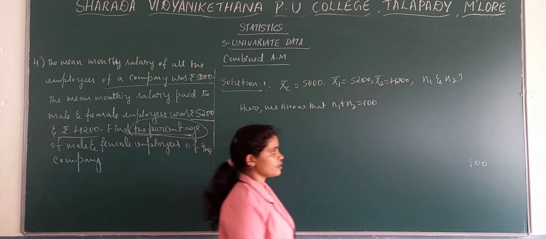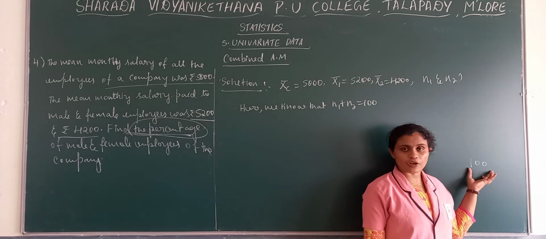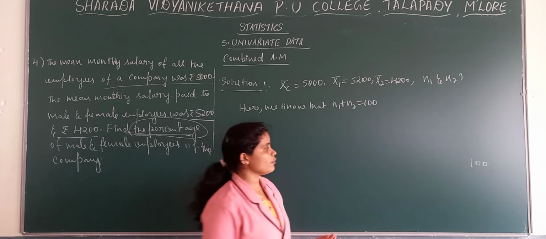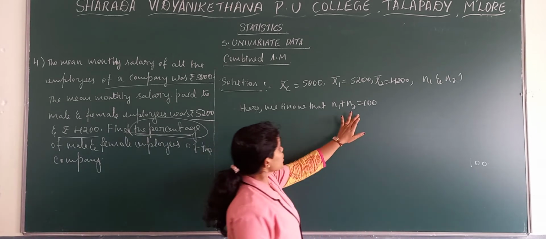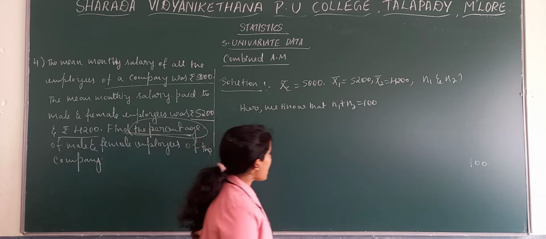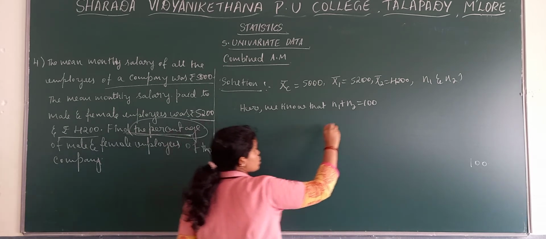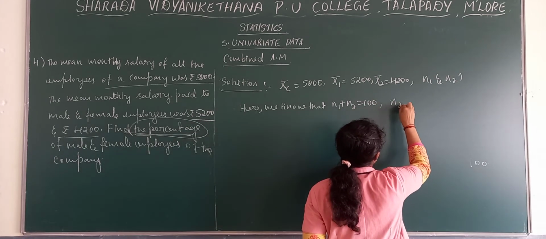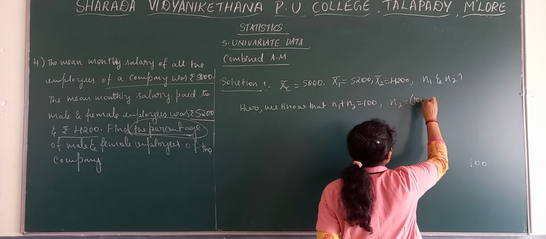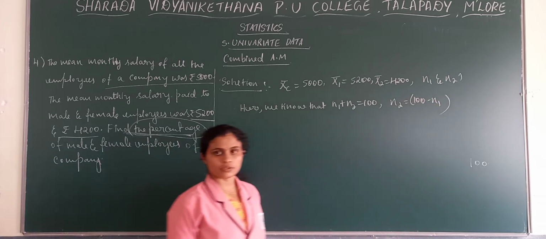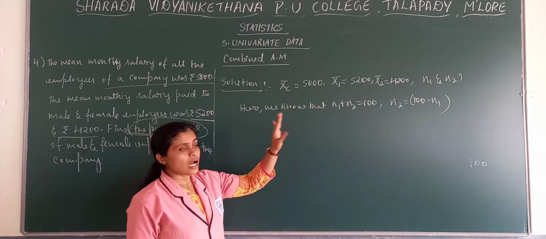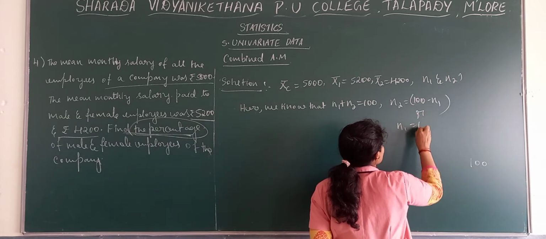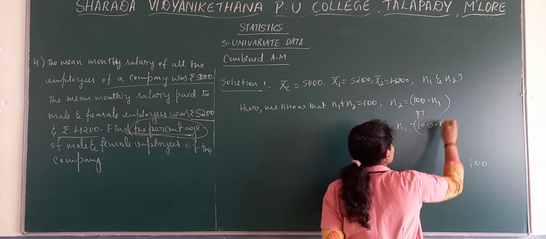Total it is 100 because we need to find out, out of 100, how many percentage are male, how many percentage are female employees. Now we know that N1 plus N2 is 100, so we can take N2 is equal to 100 minus N1, or else N1 is equal to 100 minus N2.